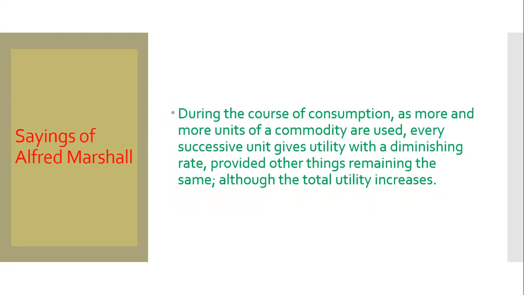So here, Marshall wanted to say that when we consume any product successively, one by one, every next unit provides us less marginal utility, that is less satisfaction, though our total satisfaction increases from total consumption.